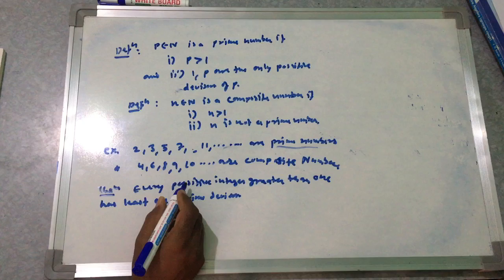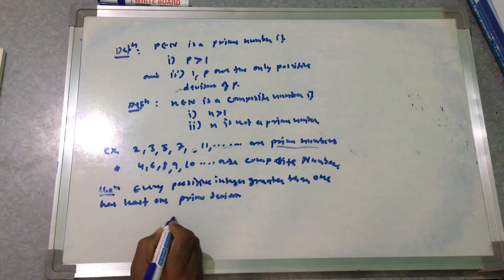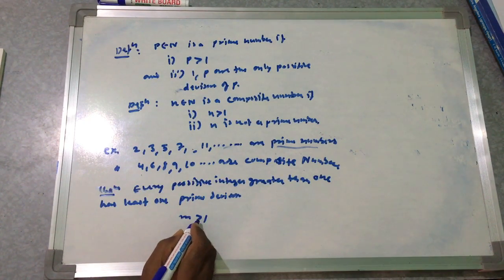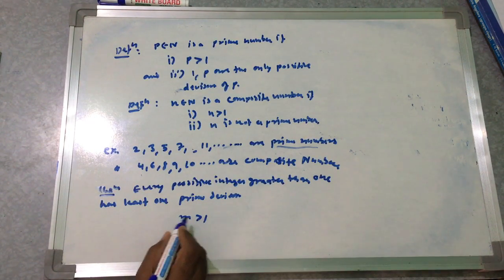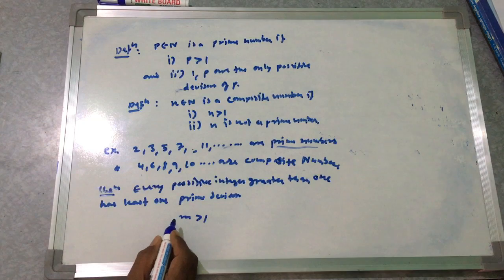On the contrary, suppose m is a positive integer greater than 1 which has no prime divisor. Then consider S, the set of all such positive integers greater than 1 with no prime divisor.